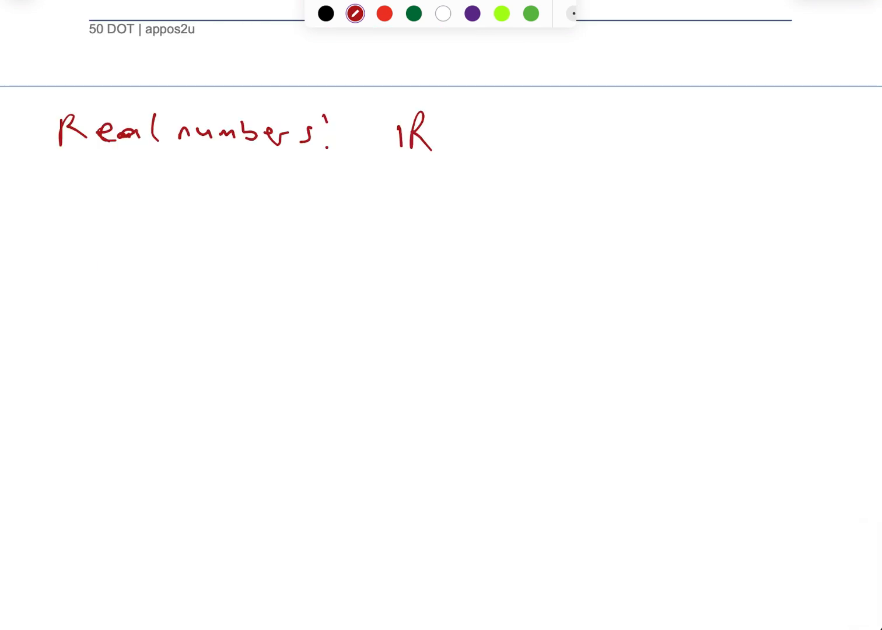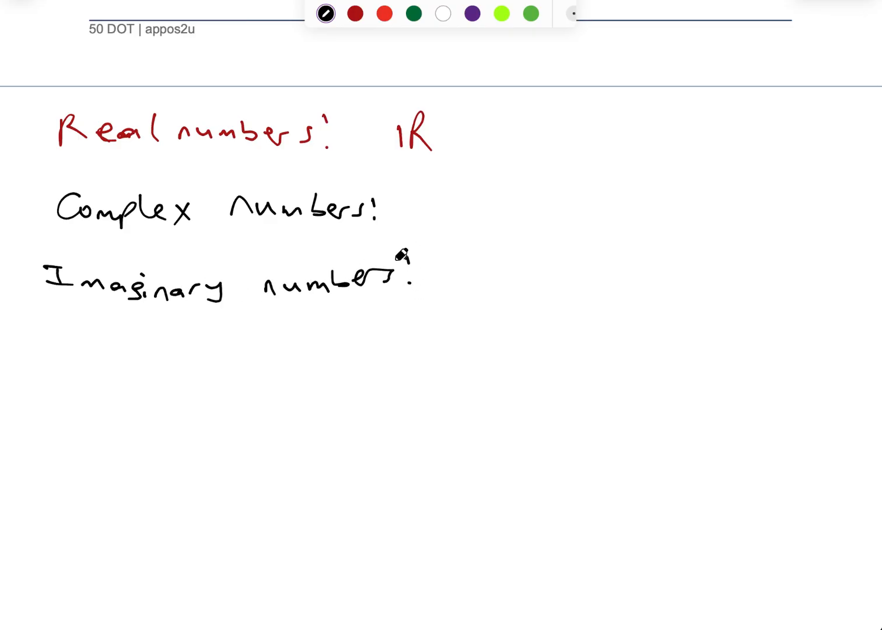We have what we call the complex numbers. Now, before I talk about the complex numbers, I think I need to discuss what we call imaginary numbers first. Imaginary numbers.